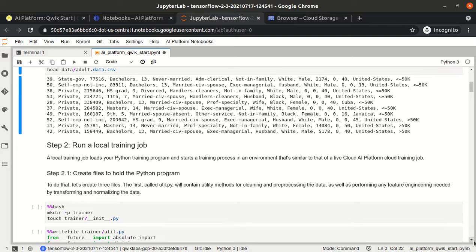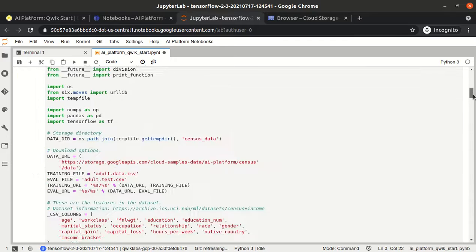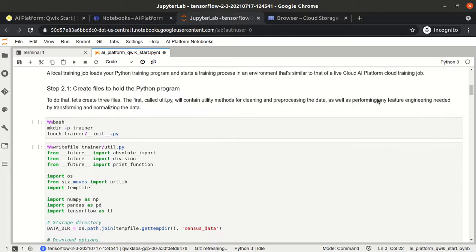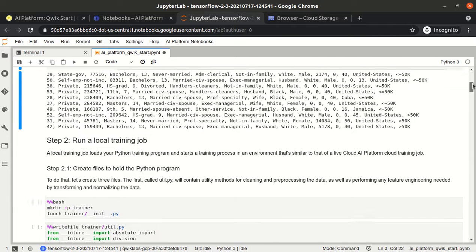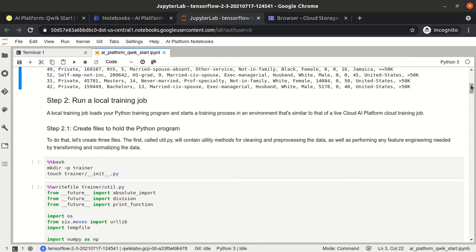Now as part of this lab, we have to train this model locally as well as over the cloud. Even I got confused about what local means and what cloud means. Local means that when we train a model, we can see the progress here. Cloud means we submit it as a batch job, so we will not see the status here.